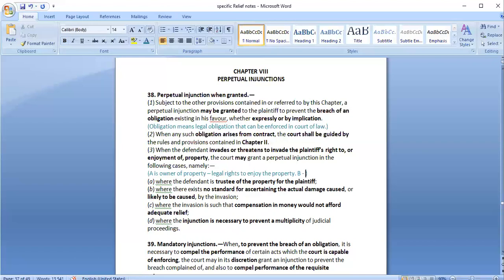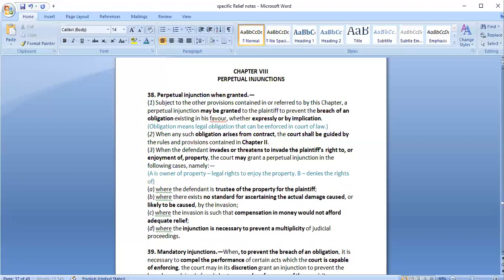In that case, if B denies the rights of A, A can go to the court and file a case for injunction, because A is the owner and B cannot invade his right to enjoy this particular property. So the first situation is when the defendant is trustee of the plaintiff's property.